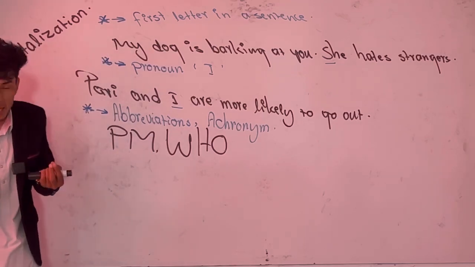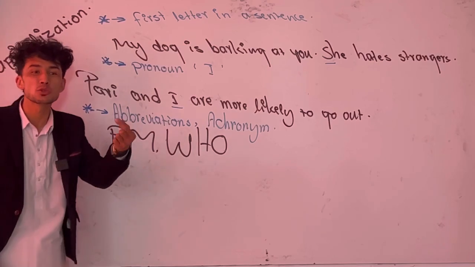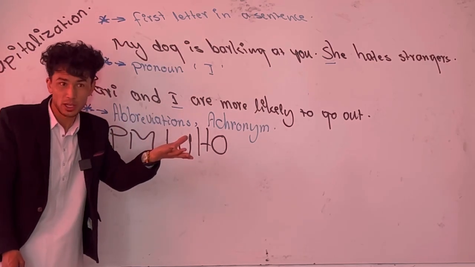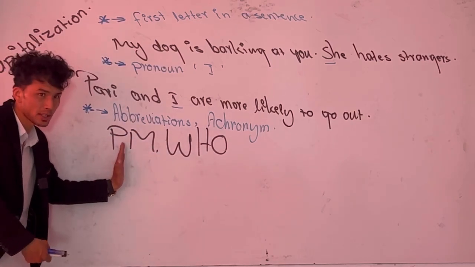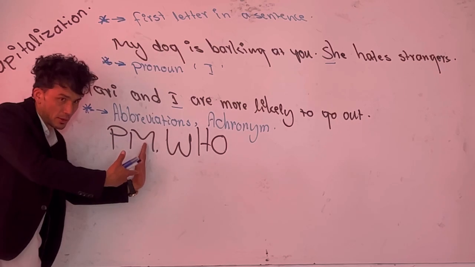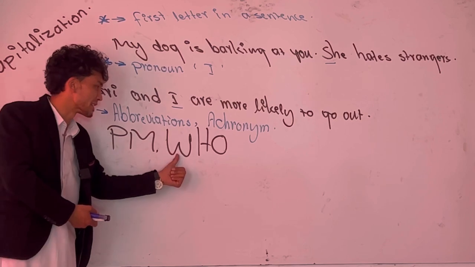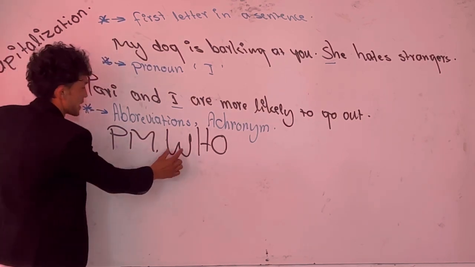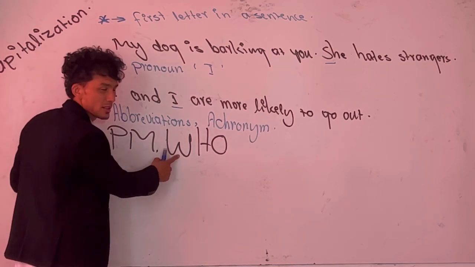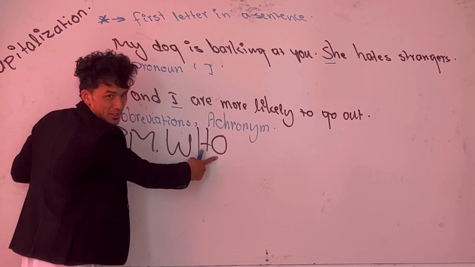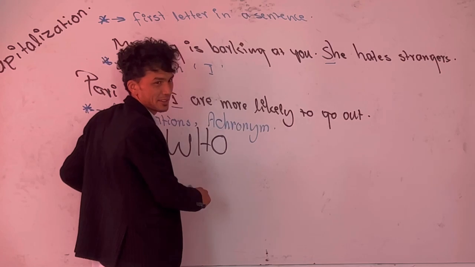Here we can easily distinguish the difference between acronym and abbreviation. An abbreviation is pronounced individually. Every single letter is pronounced individually, and they are derived from words. PM. P is derived from Prime, M from Minister, right? But what about this one? WHO. We pronounce it who. When an abbreviation is pronounced like one word, it is called an acronym. Like World Health Organization. Did you hear this before? Really? Okay. World Health Organization.